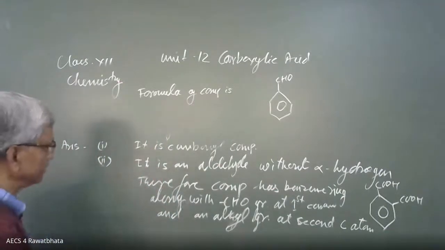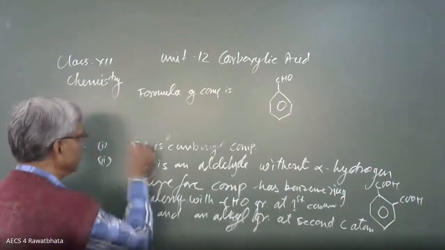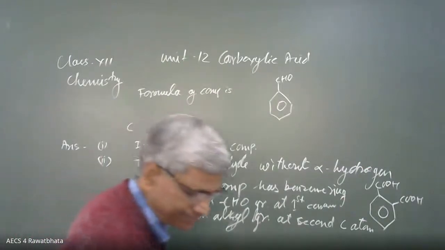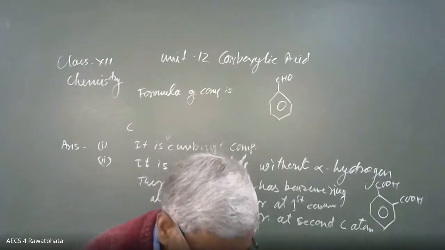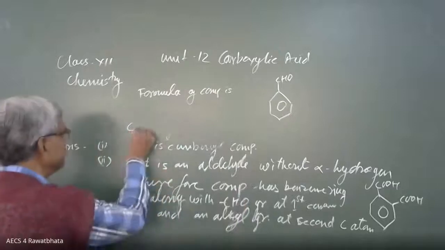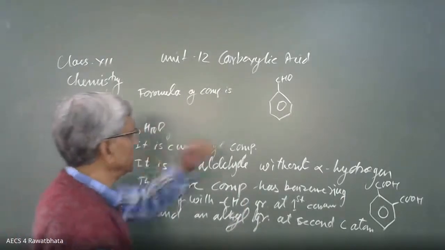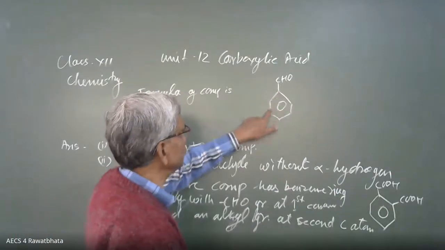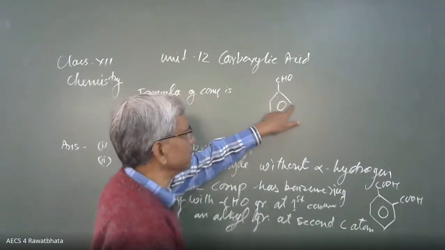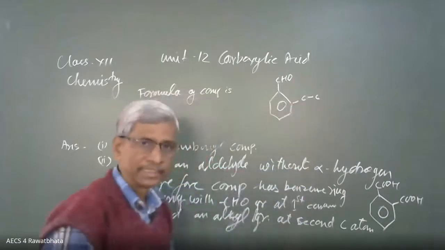It should be according to the given formula, C9H10O. Here the ring carbons are 1, 2, 3, 4, 5, 6, and 7 with CHO. 7 carbon means 2 more carbon atoms here, then it is 9.